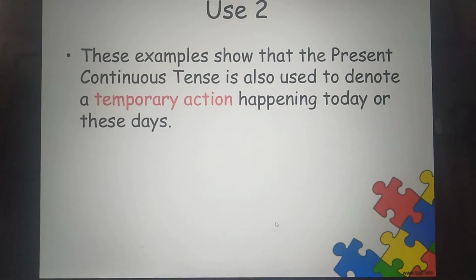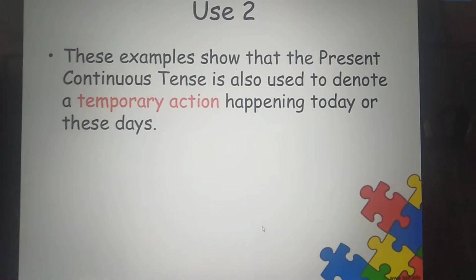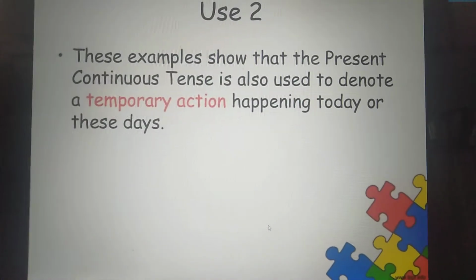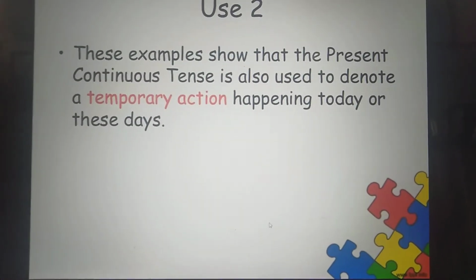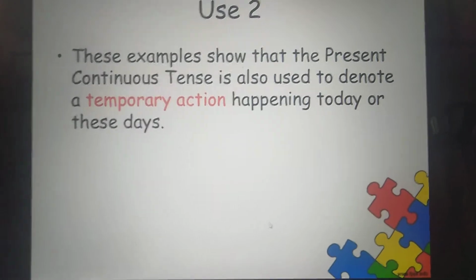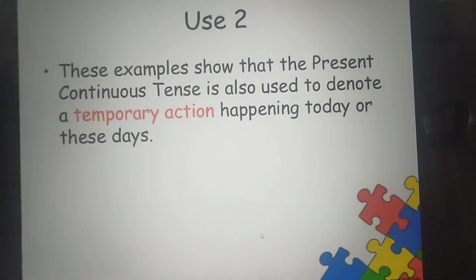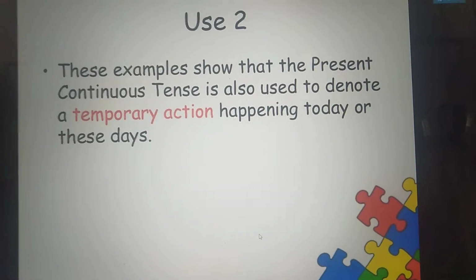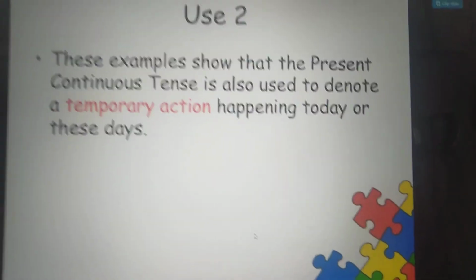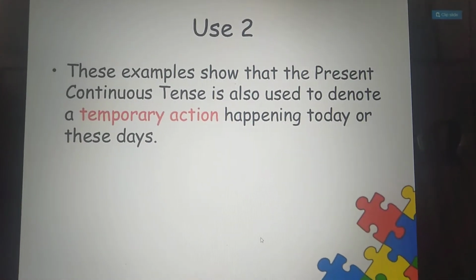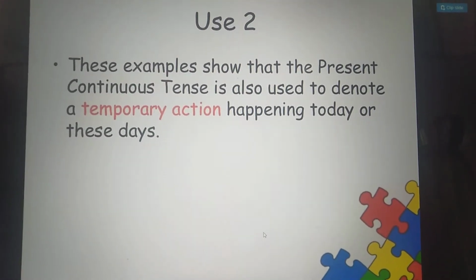Like for example, a person asked that person, are you free? So he said no, this week I am painting my flat. So it's the present continuous, painting. I am is the present, and the ing form painting is used. So I am painting my flat. So the present form is used. That's why present continuous tense is also used for such actions which are going to be continued for a temporary time period.